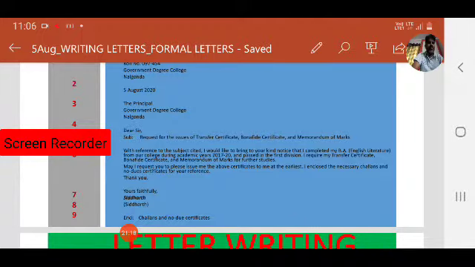Fifth one, subject. What is the purpose of the letter? That is the subject. Next, sixth one, the body of the letter. Observe the body of the letter, that is important.